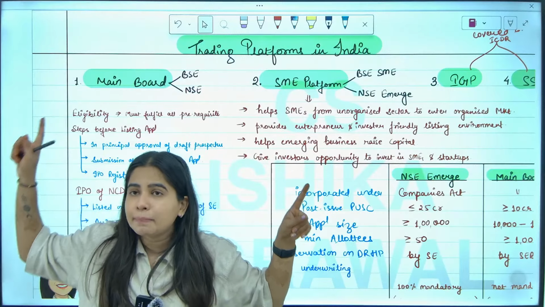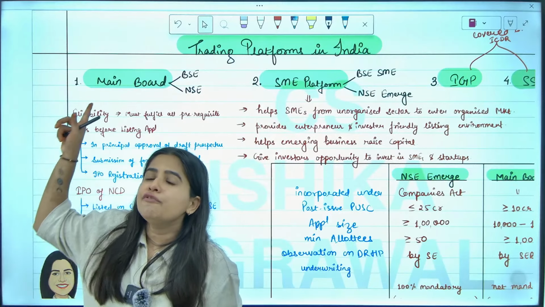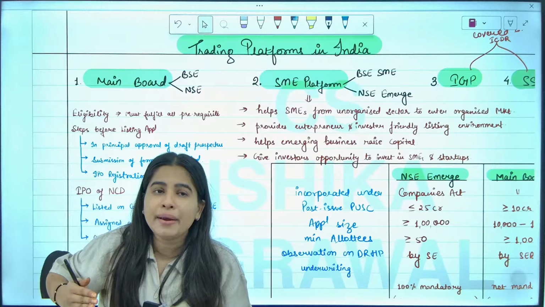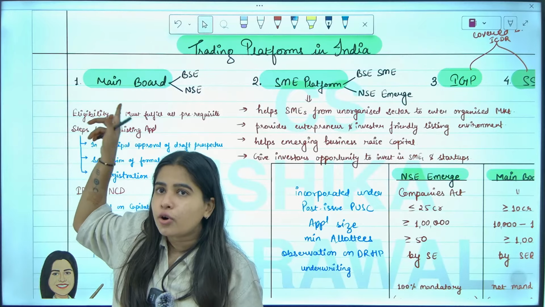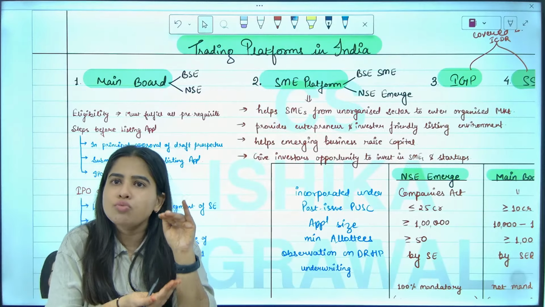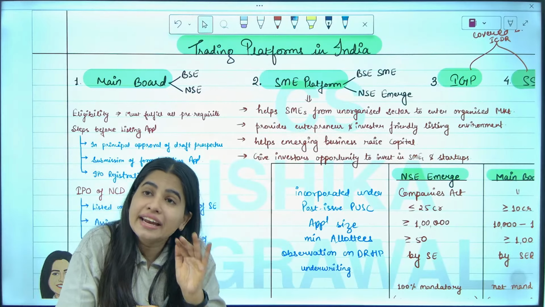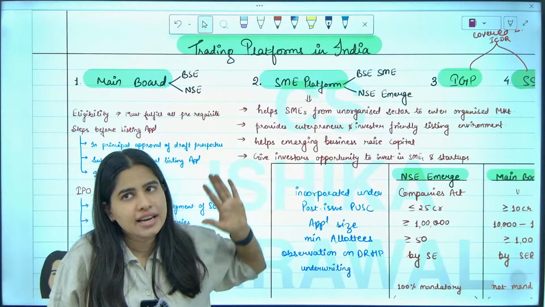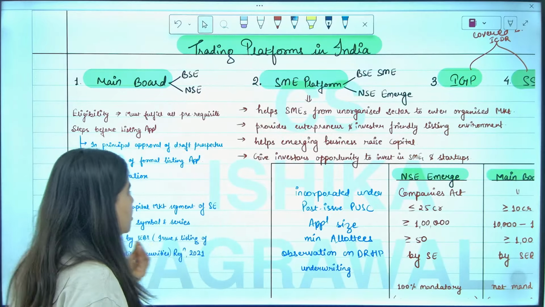So what are the main board and SME? This is for big companies and this is for small companies. If you are a big company with a minimum paid up capital of 10 crore, then you can list on the main board. Otherwise, if you are a small company with less than 10 crore paid up capital, then you can list on the SME platform. Are we clear with this? Okay.